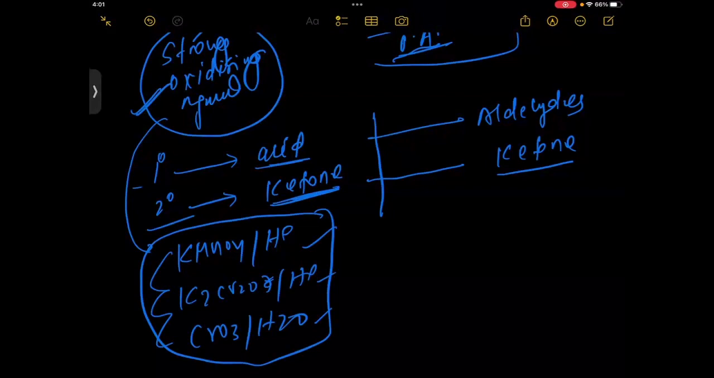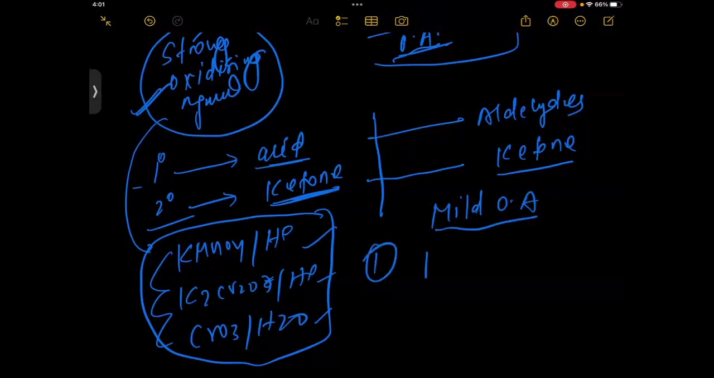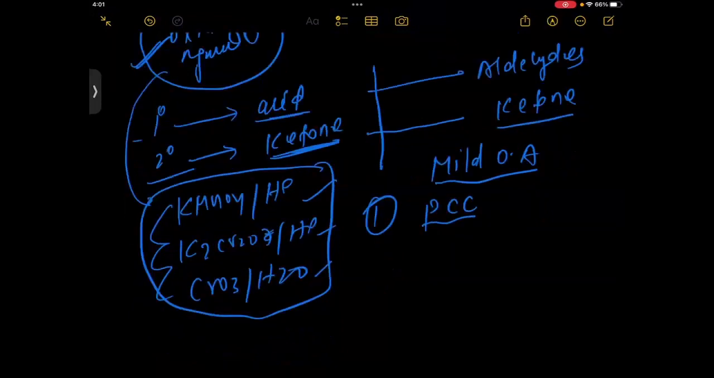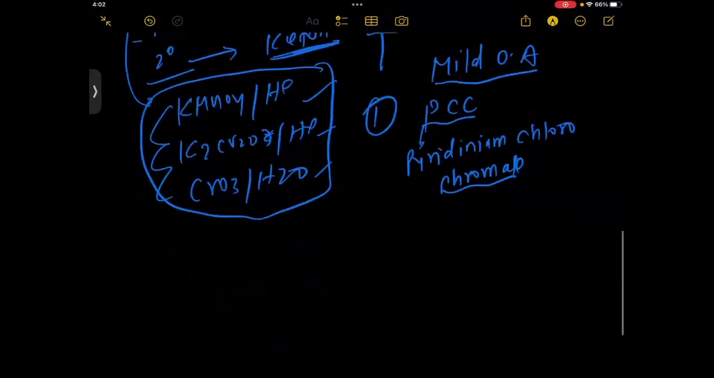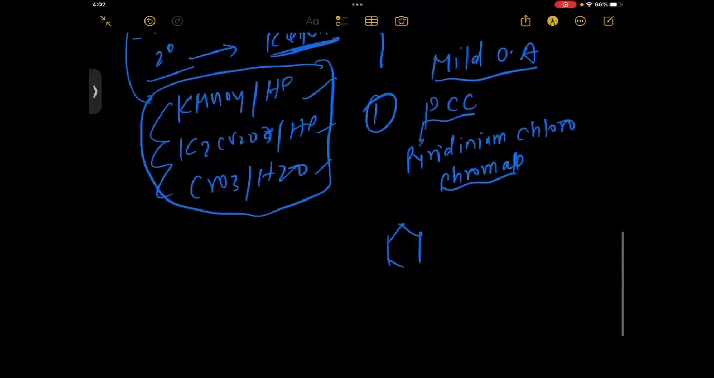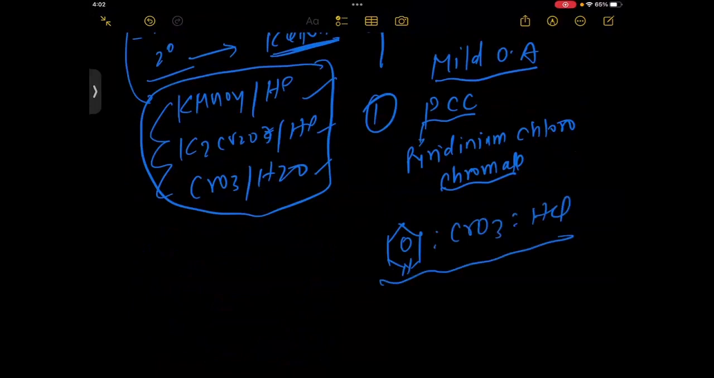Mild oxidizing agents. See that the mild oxidizing agents, I write here one, that is the very popular name, PCC, pyridinium chlorochromate. So pyridinium chlorochromate is that first we draw the structure of pyridine, chromate, CrO3, HCl. This is the formula of PCC. Okay. First I write all the mild oxidizing agents here.